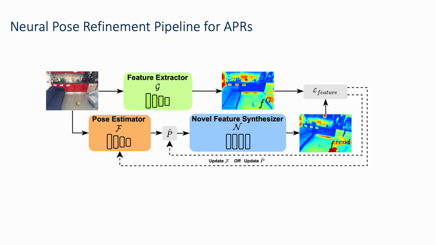Our pipeline consists of three main components. First, a pre-trained APR network that provides an initial coarse pose estimate for the input image. Second, the neural feature synthesizer that renders a dense feature map from the coarse pose. And third, a feature extractor that extracts dense features from the query image.